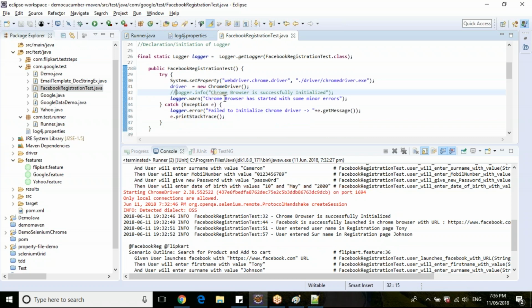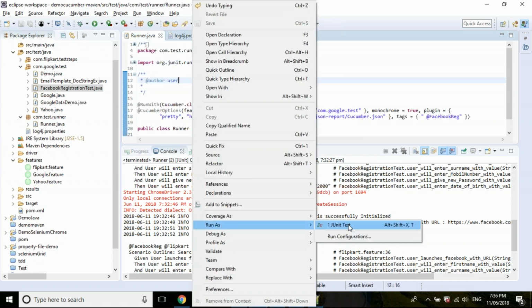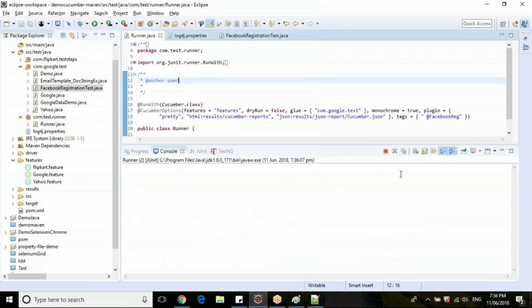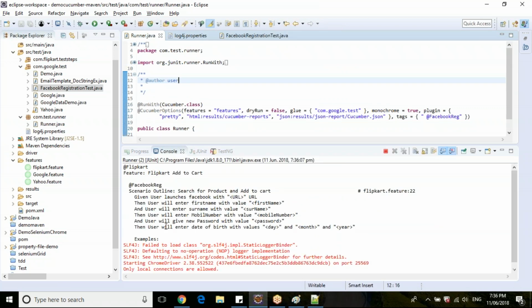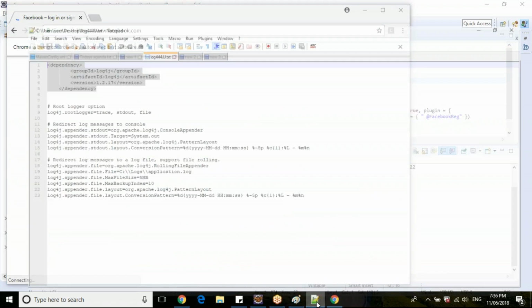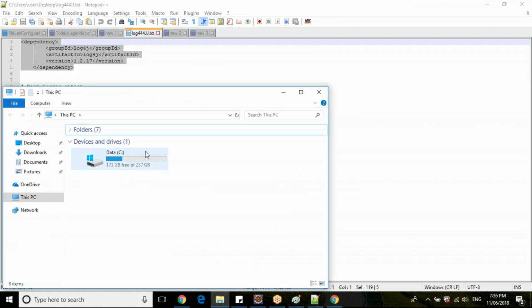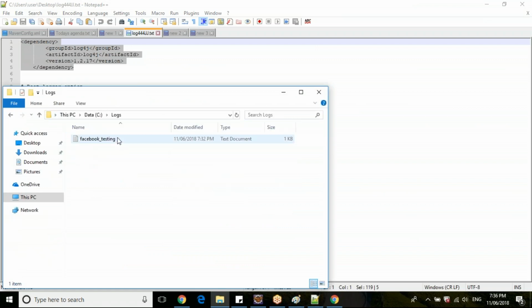Let's use warn here instead of info, and re-execute this one. So it will start printing the log level as warn. The user can open this particular file and check only the warning levels.